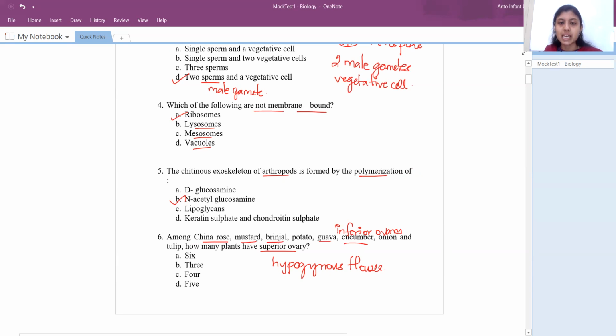So these 3 would be the exact examples under the superior ovary, and potato, onion and tulip are examples of solanaceae and liliaceae which possess superior ovary. So in that case, if we count, it is 6. Other than guava and cucumber, all others will possess superior ovary, or also called as hypogynous flower.